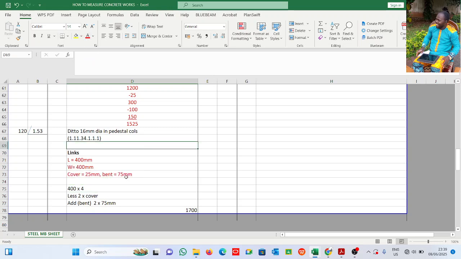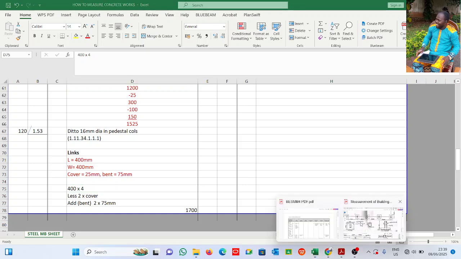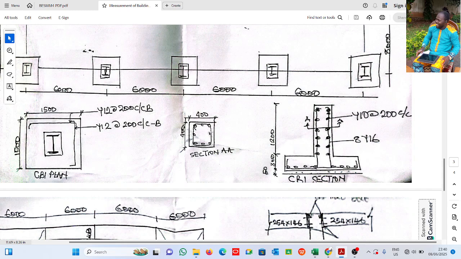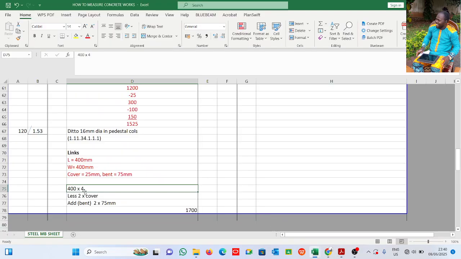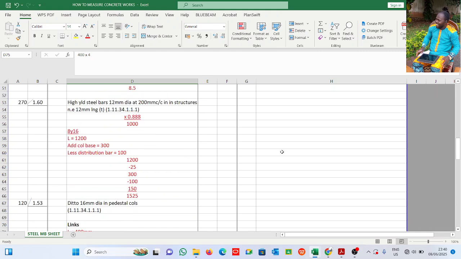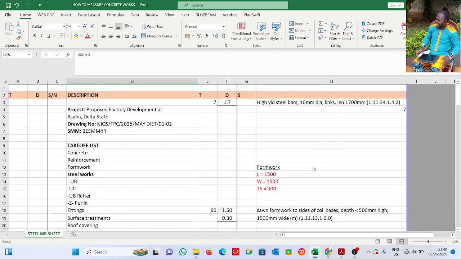Cover 25 mm. This now we have 400 by 400, 4 sides: 1, 2, 3, 4. That's why I see 400 by 4 for 4 sides. Less 2 cover, add 2 bent, add 2 bent.